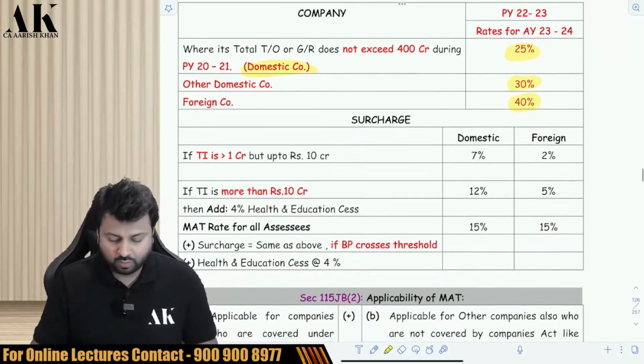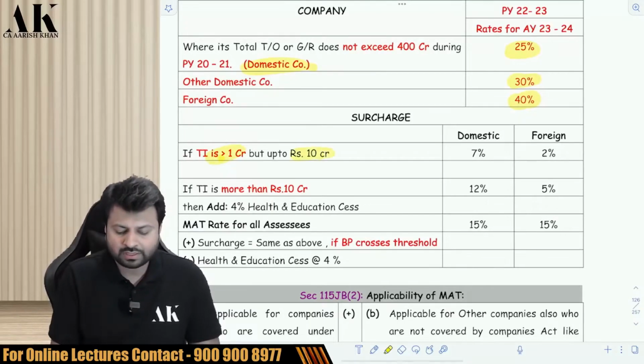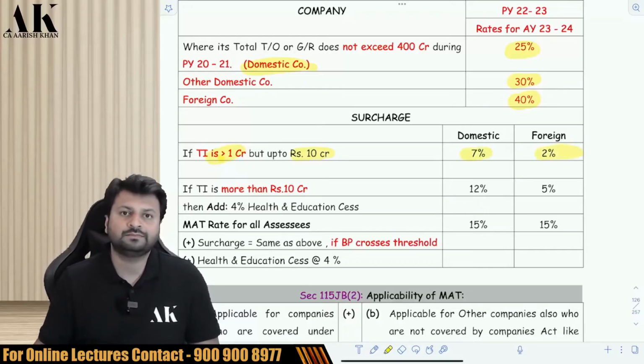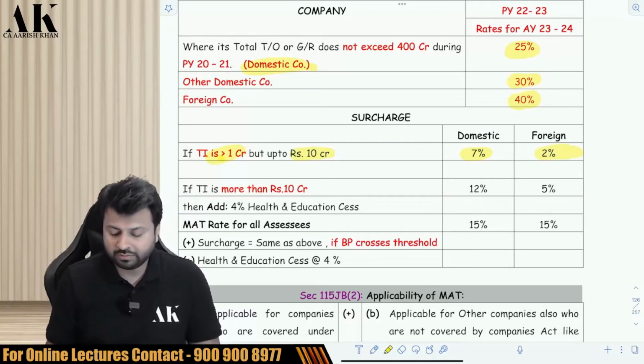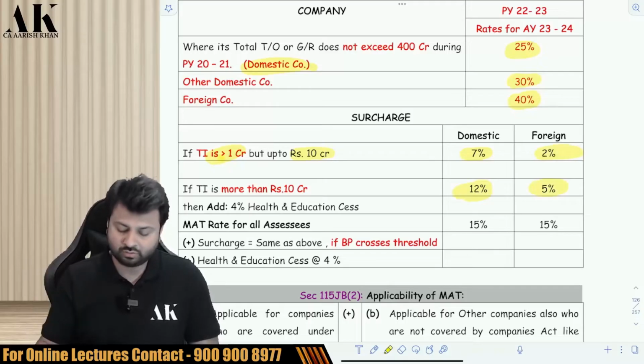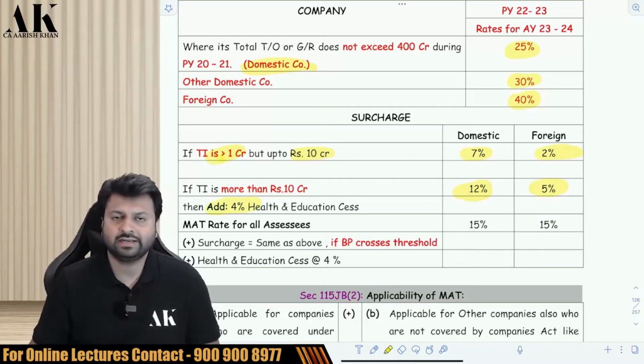Okay. What about surcharge? Up to 1 crore total income, there is no surcharge. If the total income is greater than 1 crore but up to 10 crore, then for a domestic company it is 7% and for a foreign company it is 2%. And if the total income is greater than 10 crore, then for a domestic company it is a higher surcharge of 12% and for a foreign company it is a lower surcharge of 5%. Okay. Health and education cess of 4% will always be applicable on your tax rate.